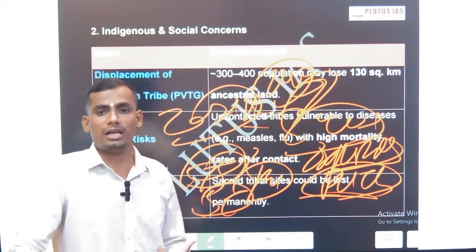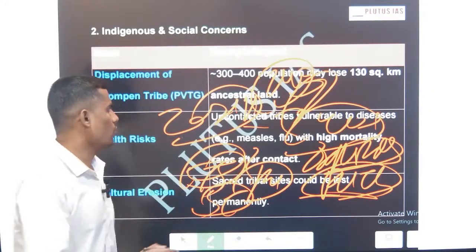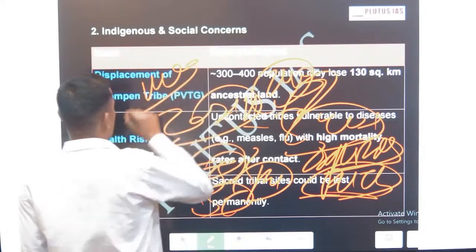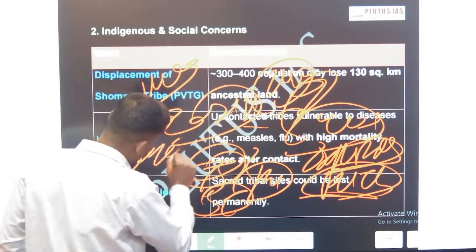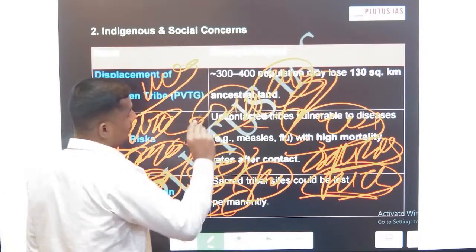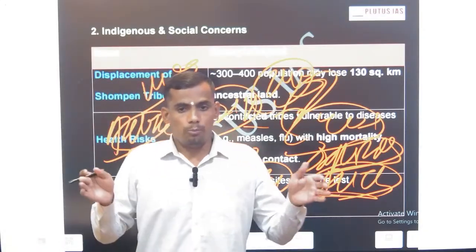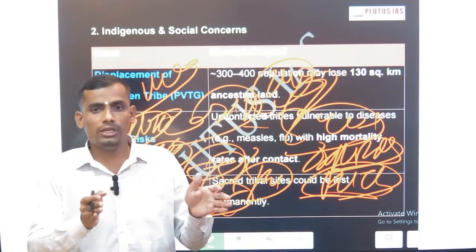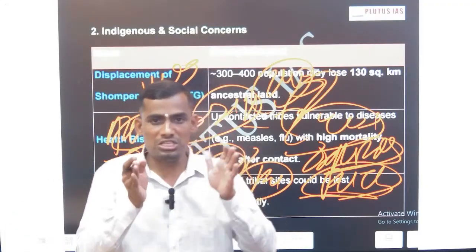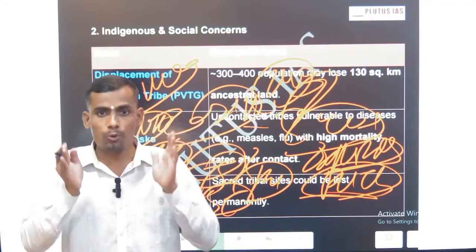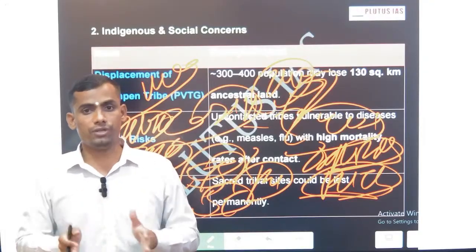Then another tribe with a larger population, around 1000, is the Jarawa tribe. The Jarawas are resident inhabitants. What about their culture? Population displacement doesn't only mean just carrying the population. A particular individual carries their system, culture, political system, economic benefit, everything.